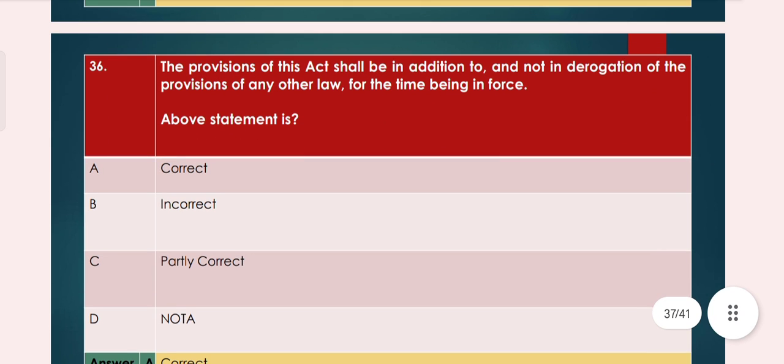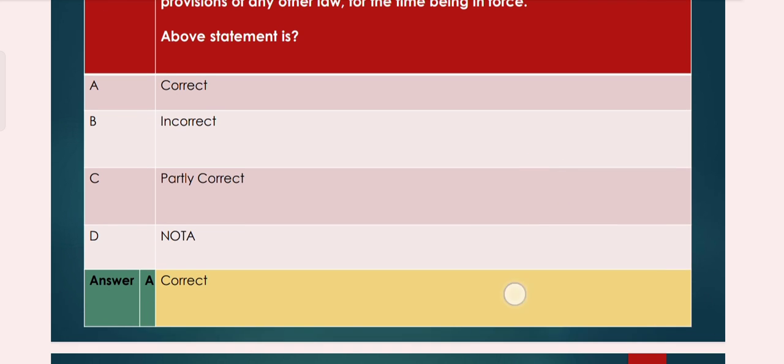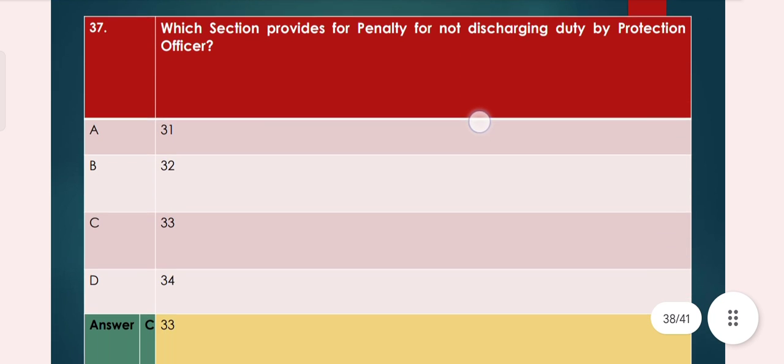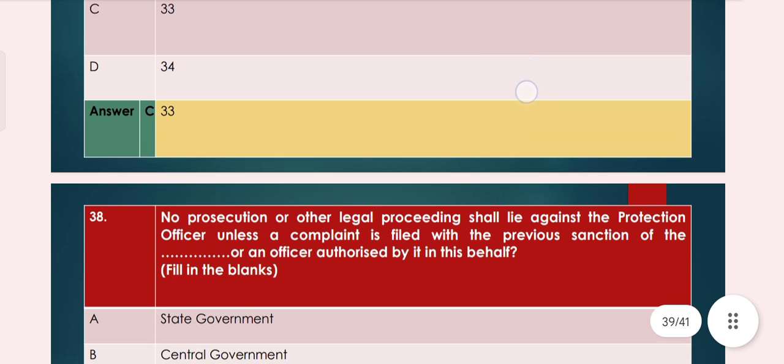Question number 36. The provisions of this Act shall be in addition to and not in derogation of the provisions of any other law for the time being in force. So the above statement is option A correct, option B incorrect, option C partly correct, option D NOTA. So option A correct is the right answer. Question number 37. Which section provides for penalty for not discharging duty by protection officer? Option A 31, option B 32, option C 33, option D 34. Option C 33 is the right answer.